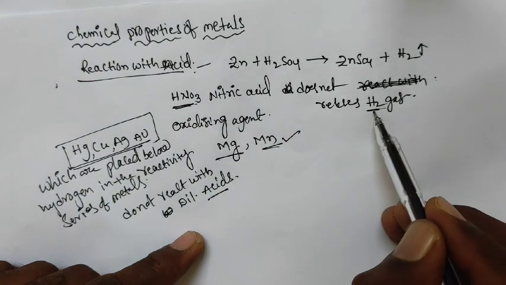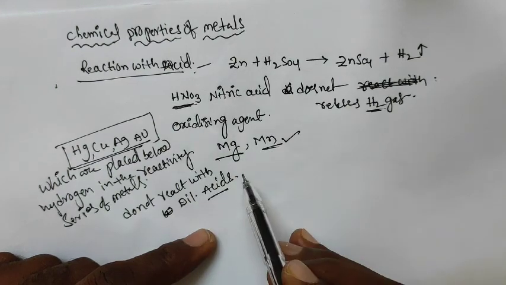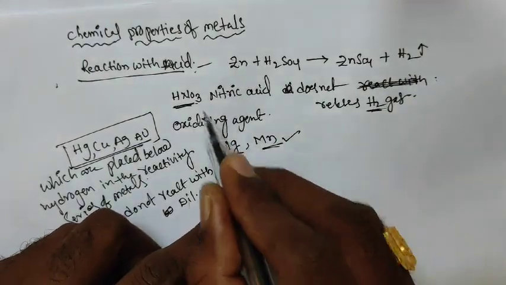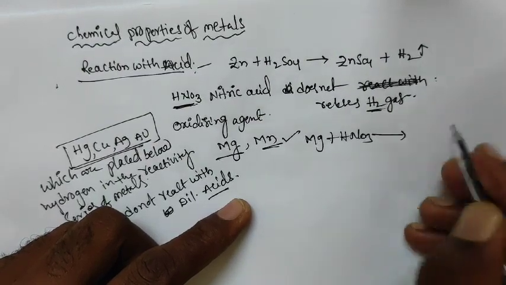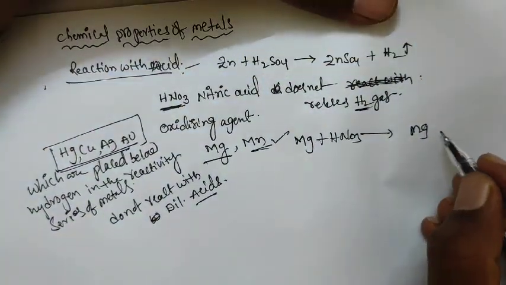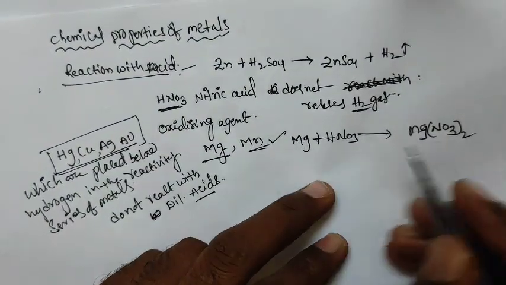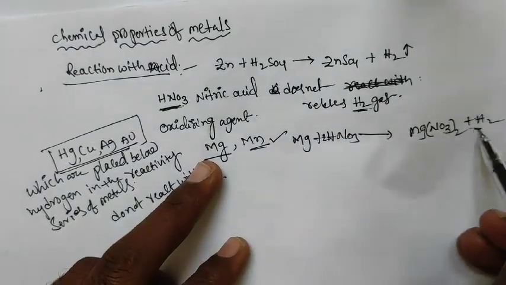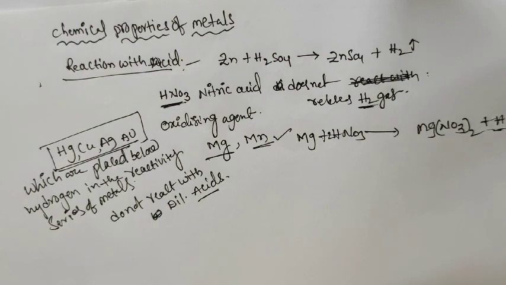Nitric acid does not release H2 gas when it reacts with metals, but exceptionally Mg and Mn react with HNO3 and release hydrogen gas. One example: Mg plus HNO3 produces Mg(NO3)2, with the NO3 taken twice, plus H2 gas. So Mg and Mn release H2 gas, and the remaining metals do not. So this is about reaction with acids.